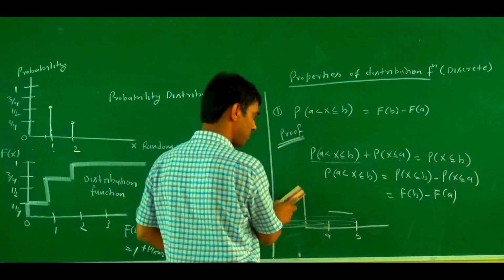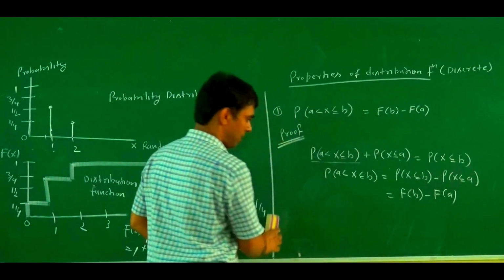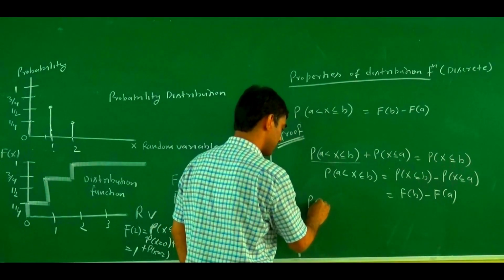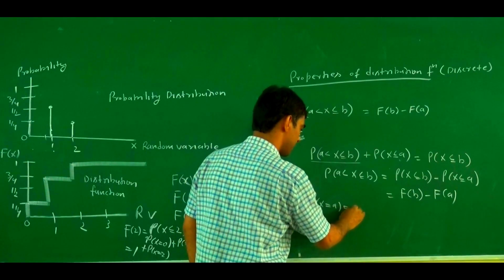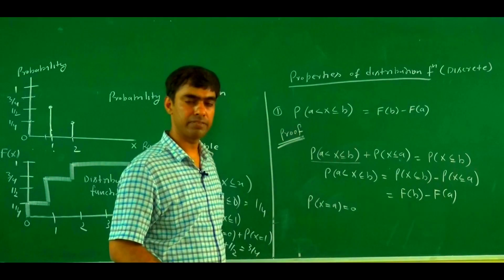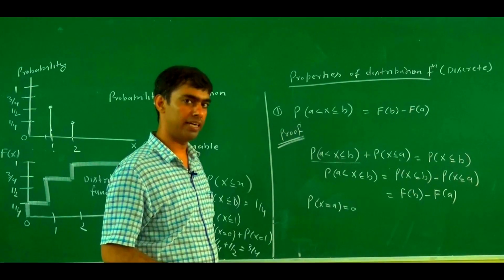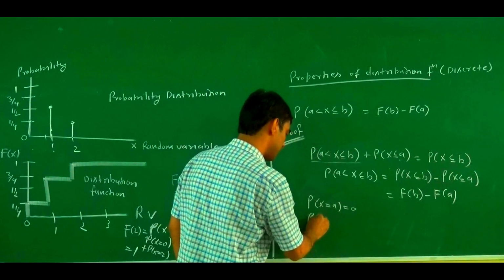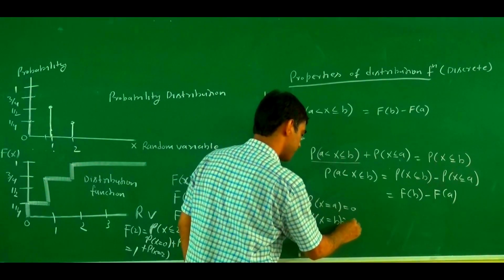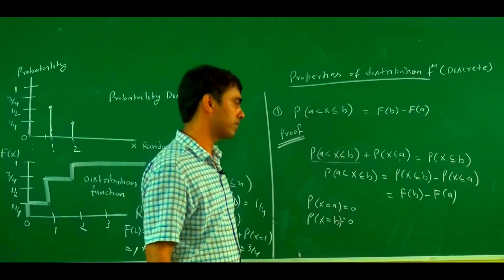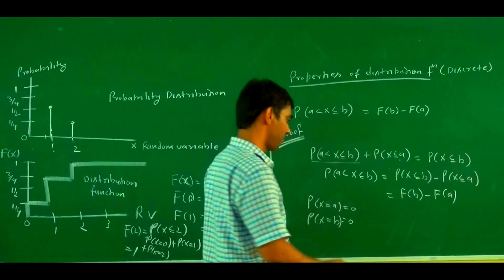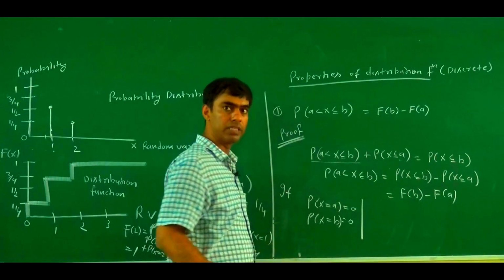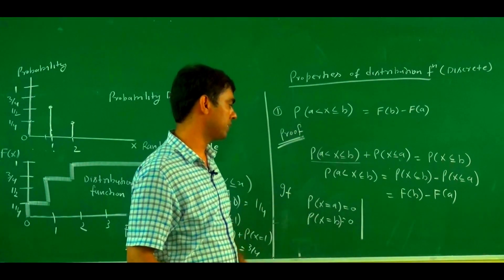Now, in the case of a continuous distribution, the probability at any point equals 0. So probability of x equal to a is 0 and probability of x equal to b is 0.